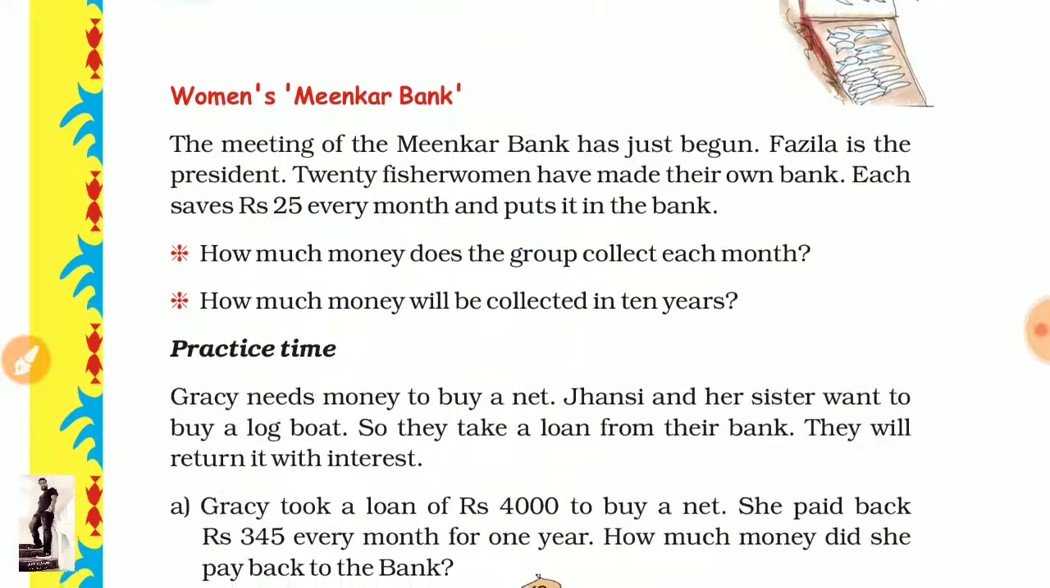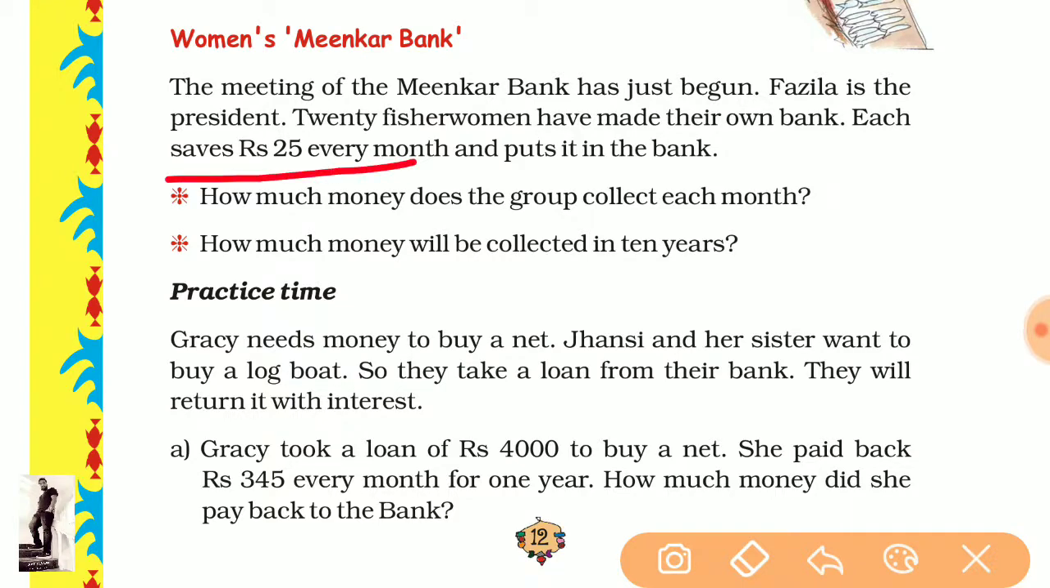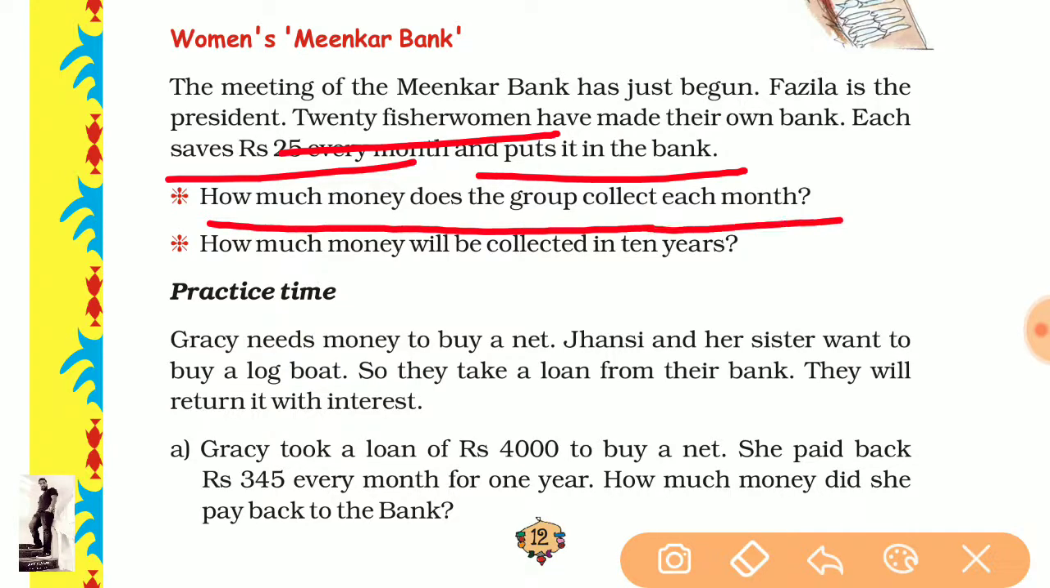Now come to the next question. This is a question related to the Mainkar Bank. In this bank, 20 fishermen came together and made their own bank, and they put 25 rupees into the bank every month. There are 20 fisherwomen. The first question is, how much money does the group collect every month?